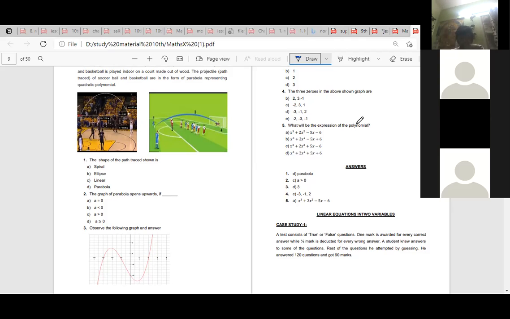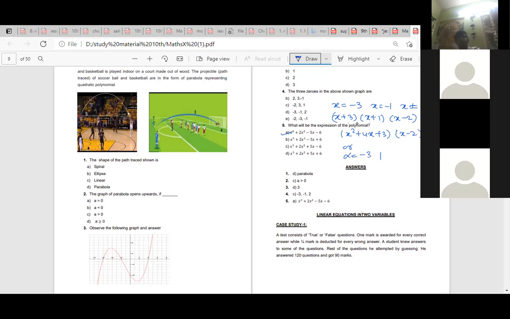There are two methods to form the polynomial. One: what are the zeros? x is equal to minus 3, x is equal to minus 1, and x is equal to plus 2. So what are the factors? x plus 3, x plus 1, and x minus 2. If you multiply, you will get the polynomial. So this into this is x square plus 4x plus 3, and into x minus 2. Multiply, you will get the answer. That is A.